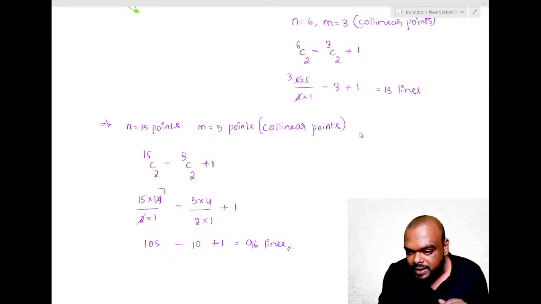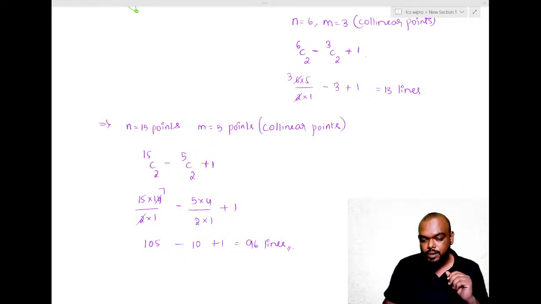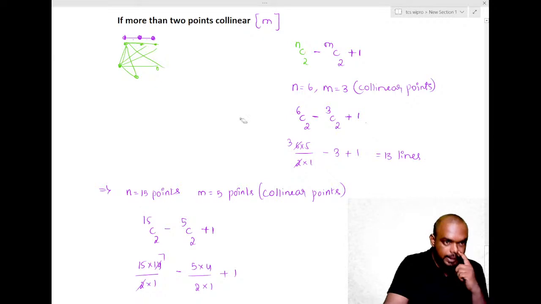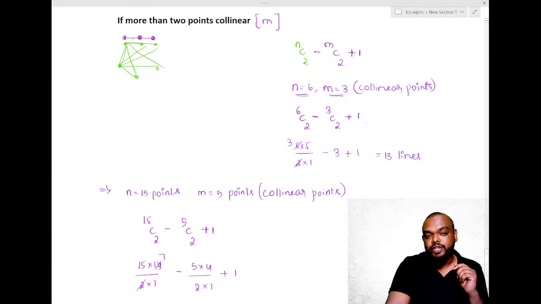Sir, I got the calculation, but can you repeat with the 6 points? Okay, that also we can do, not a problem. Who is that? Sudarshan. Look, where are those 6 points? Here. N is equal to 6, M is equal to 3. With the 6 points, how many lines can we draw? 6C2. Now collinear, M is equal to 3. With 3 collinear points, how many lines can we draw? 3C2. We remove them from the total lines. But all the 3 points will make one extra single line. So add that one. So 6C2 minus 3C2 plus 1.